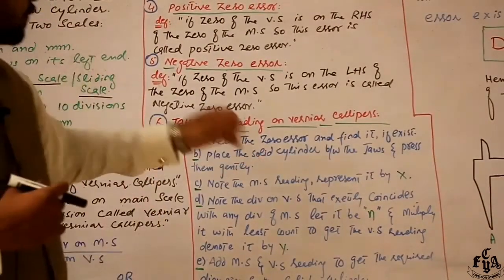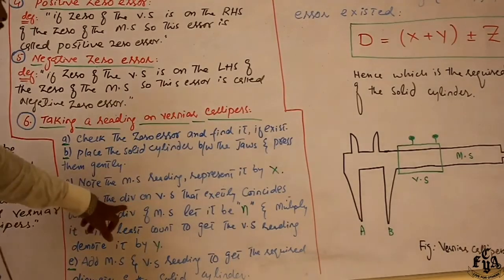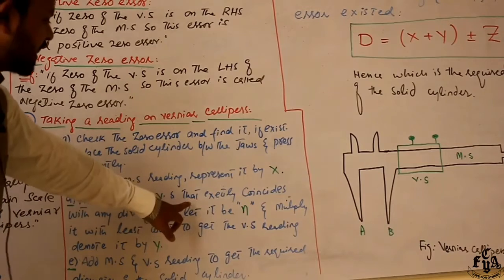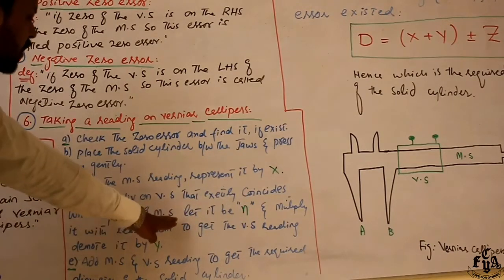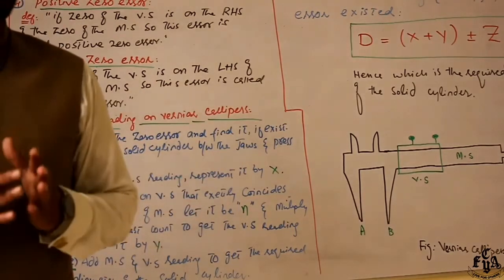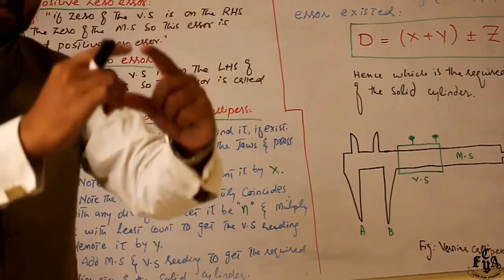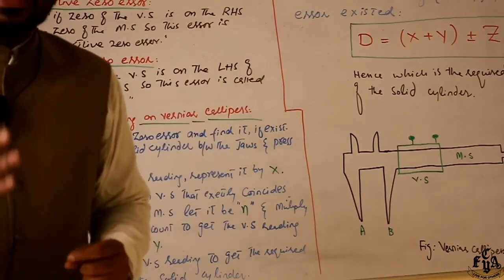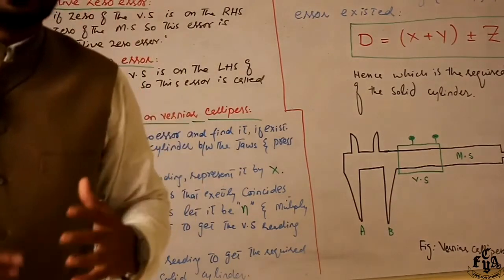Now observe which line of the vernier scale is exactly in front of a main scale line. Note that point and let it be small n.